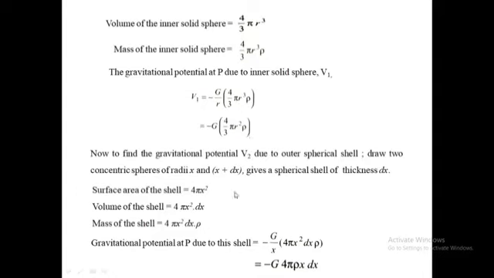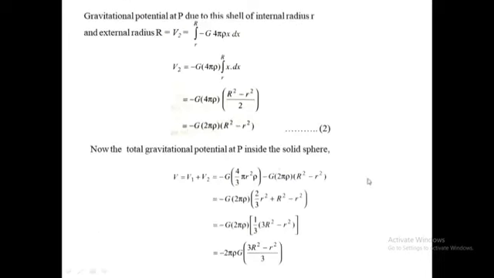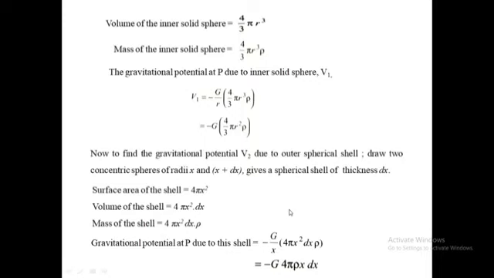Now to find the gravitational potential V2 due to the outer spherical shell, draw two concentric spheres of radius x and x plus dx, giving a spherical shell of thickness dx. Therefore, the surface area of the spherical shell is 4 pi x square. Volume of the spherical shell is 4 pi x square into dx.